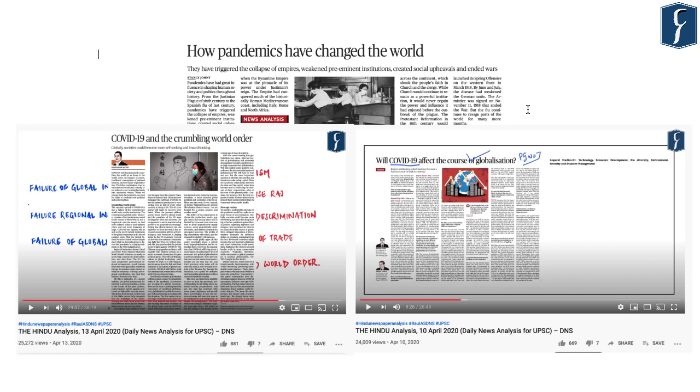Page number 14 of today's newspaper has an article which talks about how pandemics have changed the world. Now, in this context, it is important to know that the impact of the pandemic on the world has been covered twice in the recent past. On 13th April 2020, Webb sir explained COVID-19 and the crumbling world order. On 10th April 2020, Mangal sir explained: will COVID-19 affect the course of globalization?